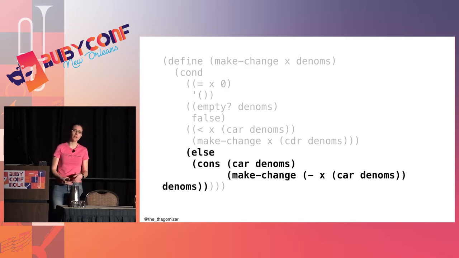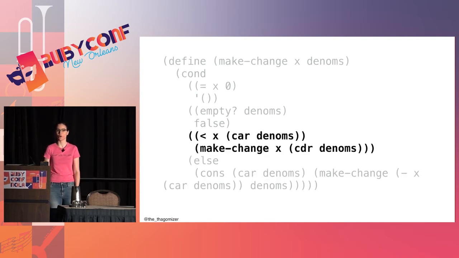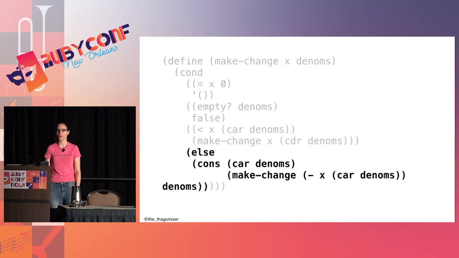Finally, this is the case where I actually use that first bill. So remember, I'm trying to return a list, and I make lists with cons. So I'm consing the first element of my denominations, which might be my $5 bill, onto the recursive call to make change for the rest of the amount, and I calculate the rest of the amount with that subtraction there. That's like that difference equals line in the Ruby. And then the same set of denominations I'm working with, because I might need 2 or 3 pennies. I might need to use the same denomination more than once. So this is the case where I don't use the current thing I'm looking at. This is the case where I do. There's really only 2 cases beyond the base.